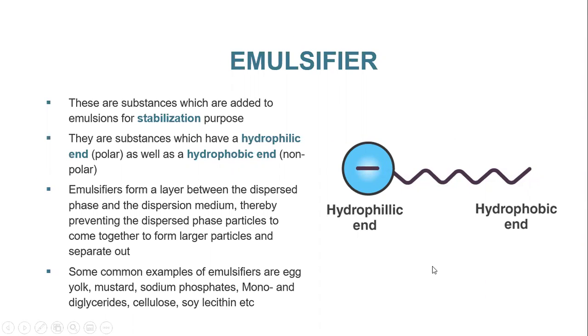The emulsifiers form a layer between the disperse phase and the dispersion medium, thereby preventing the disperse phase particles from coming together to form larger particles and separating out. There are many emulsifiers which can be used for the stabilization of emulsions. For example, egg yolk, mustard, sodium phosphates, mono and diglycerides, and there are many other examples.